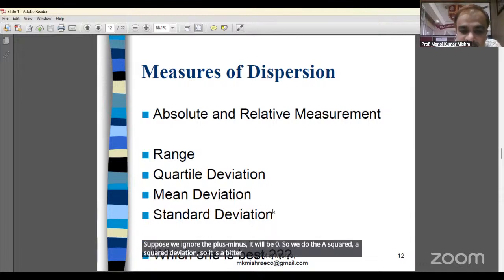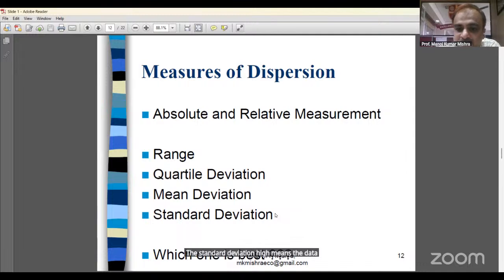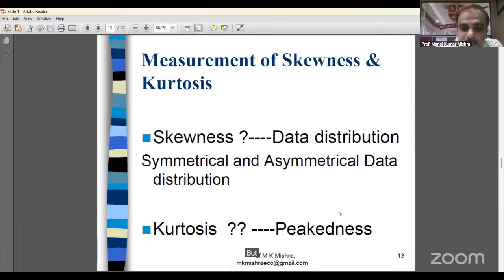So if the standard deviation value is zero, the data is homogeneous. If the standard deviation is high, the data is more heterogeneous. So this is the situation, but according to the situation, we can use any of these.